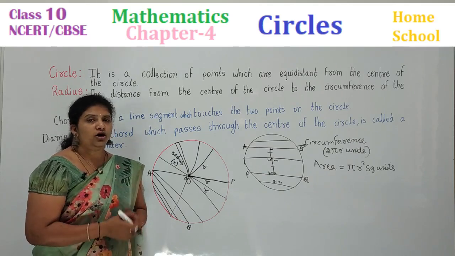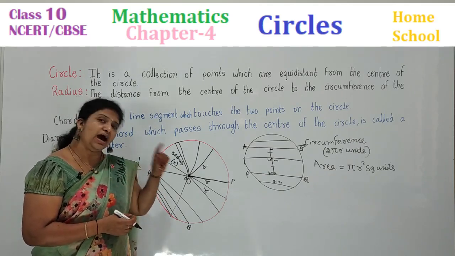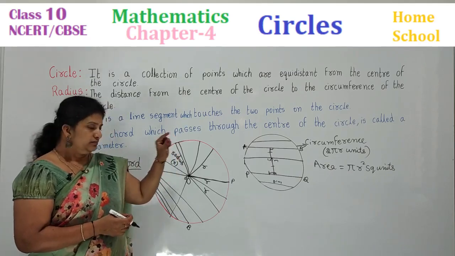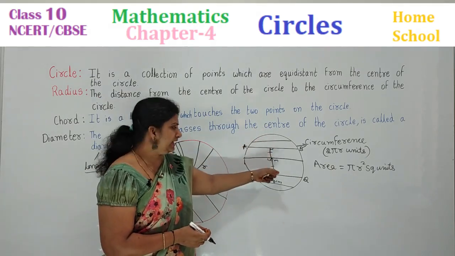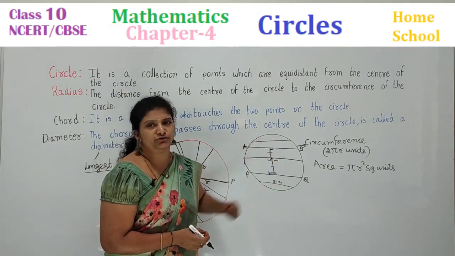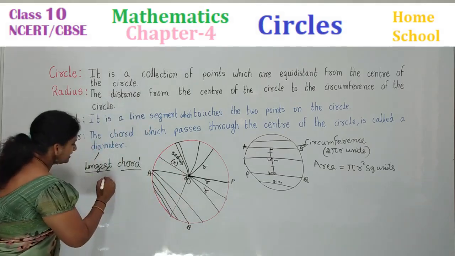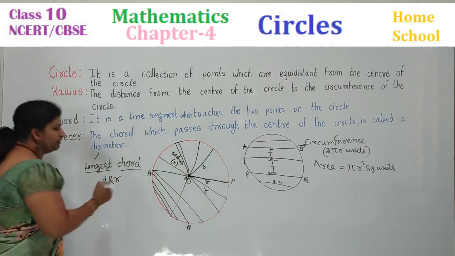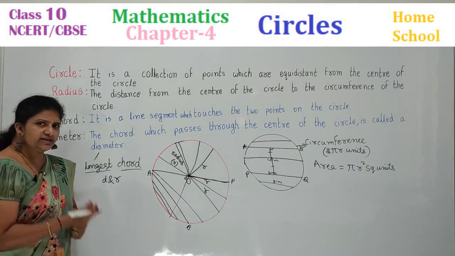Chords, you know, if they are equidistant from the center, then automatically they will be perpendicular to the center. And one more relation. What is the relation between D and R, where D is the diameter and R is the radius?